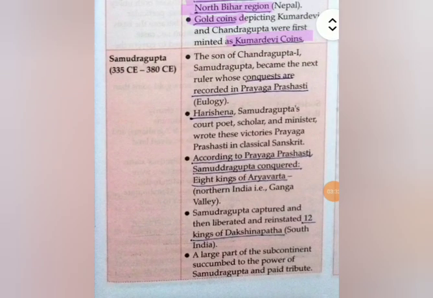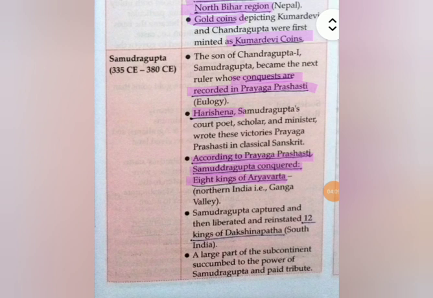Now the various conflicts and wars that Samudragupta fought are recorded in the Prashasti. In the Prayag Prashasti, the various wars that Samudragupta fought are mentioned. Harisena was his court poet. This is a very important question: Harisena was the court poet of Samudragupta. According to the Prayag Prashasti, Samudragupta conquered 8 kings of Aryavarta.